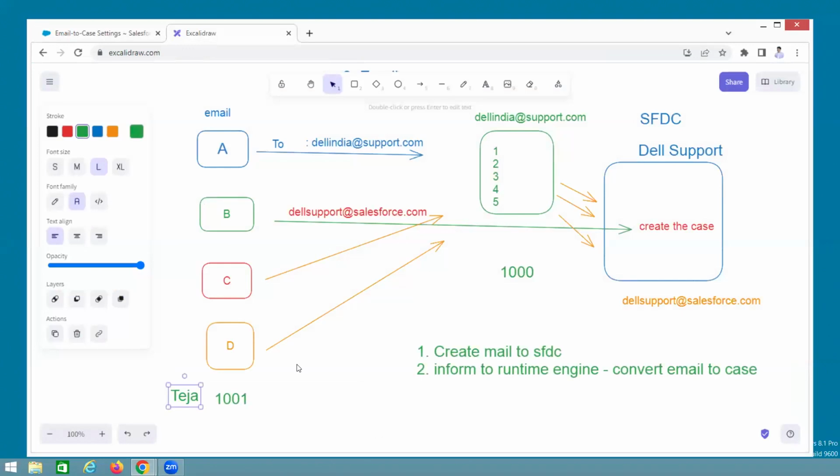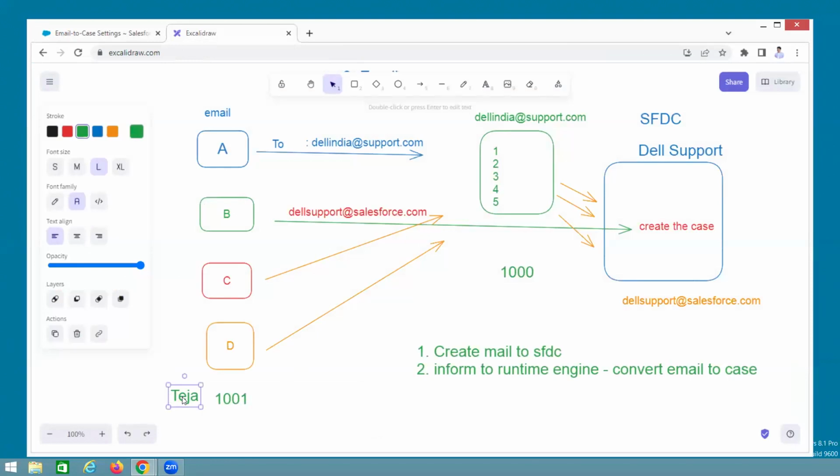Same question I will ask in the interview. For example, I am asking, in Salesforce I have 1,000 licenses per day. Okay. So what I said: one of the guys sent the 1,001st mail. Then what happened? It will not go. But from the customer's point of view, it is already sent.